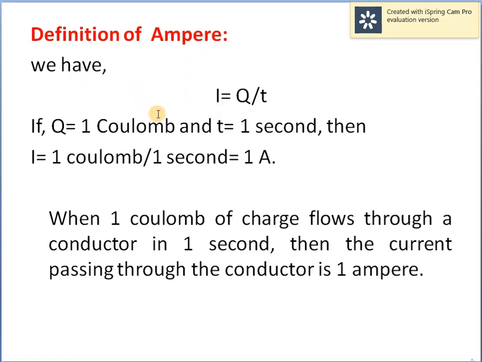From the formula we already know that current equals charge per unit time, and if the charge Q is 1 coulomb and time t is 1 second, then the current I will be 1 coulomb per 1 second, which is represented by 1 ampere. So the overall definition will be: when 1 coulomb of charge flows through a conductor in 1 second, then the current passing through the conductor is 1 ampere.